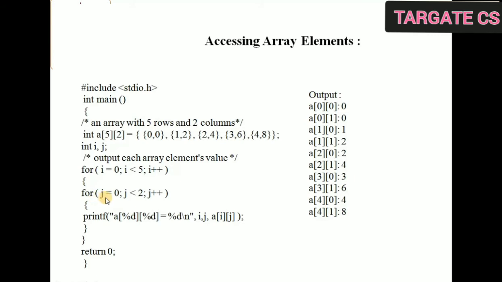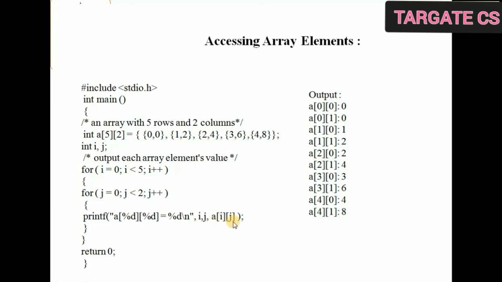So j will start from 0 and j would be less than 2, because we have 2 columns and the indices will be 0 and 1. So we will not consider 2. Then j plus plus. Right. So printf, a format specifier, a second format specifier, then again a format specifier for printing the number. The first format specifier will consider the row, the second will consider the column. So row means i, column means j. Then the element will be accessed like a[i][j].